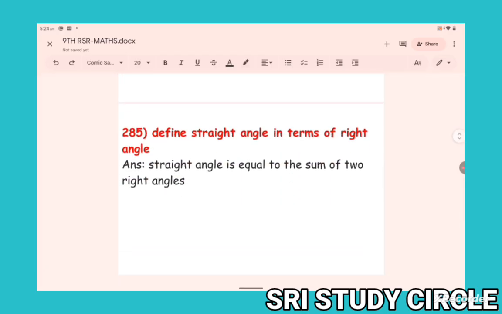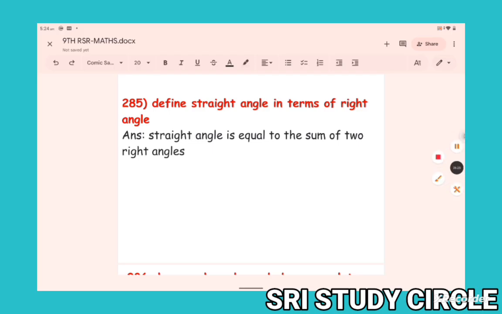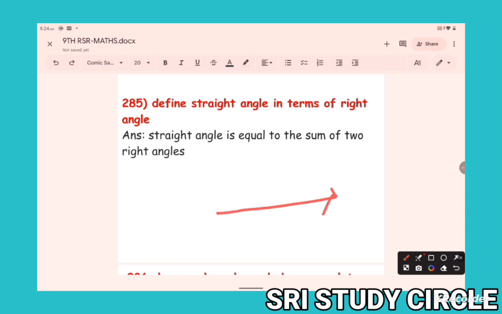Now next question. Define straight angle in terms of right angle. A straight angle is equal to the sum of two right angles. Suppose this is one fixed ray. Here the terminal ray is perpendicular to the initial ray, 90 degrees.